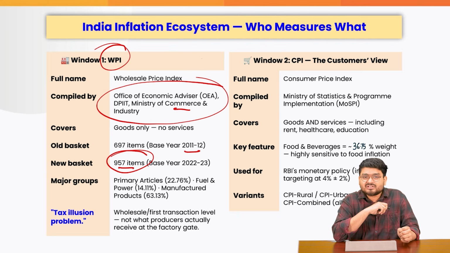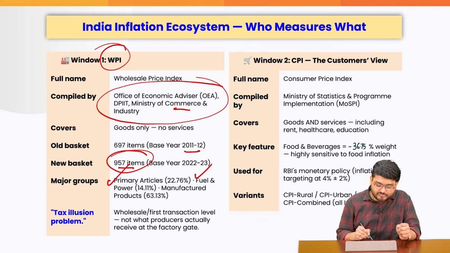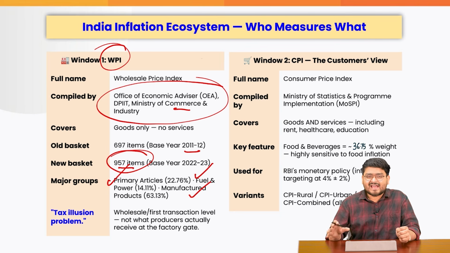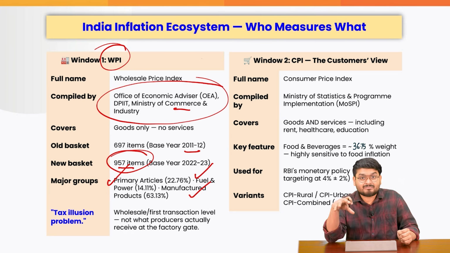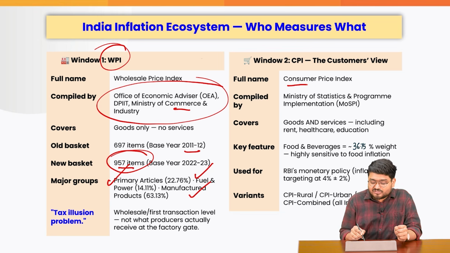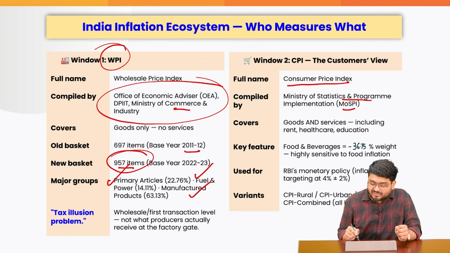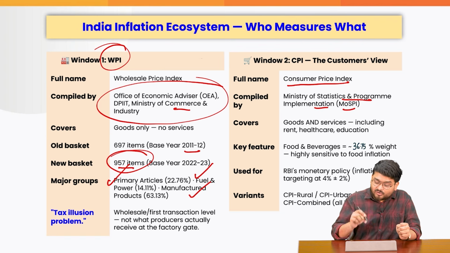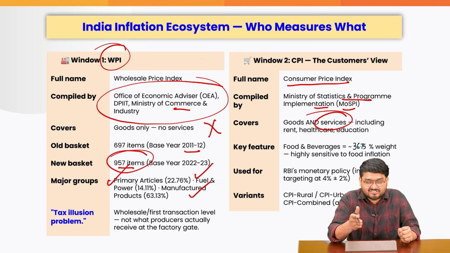So what the Government of India officials will do, they will go to all these markets and look into these primary items, fuel and power, and manufactured products, and they will try to understand the amounts of inflation and the price rise happening for those items, right? On the other hand, we also have the Consumers Price Index, which is measured not by the Ministry of Commerce, but by the Ministry of Statistics and Program Implementation, where we are also including services, because services are not included in the WPI. This is a very, very important concept, which was also asked in the PYQs of prelims.